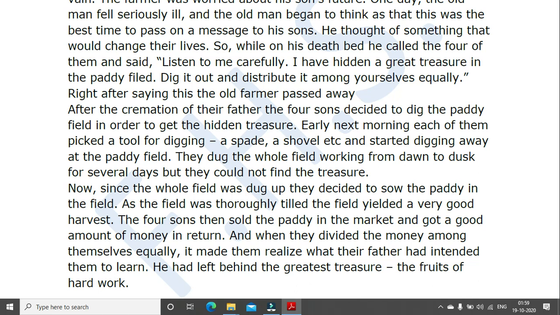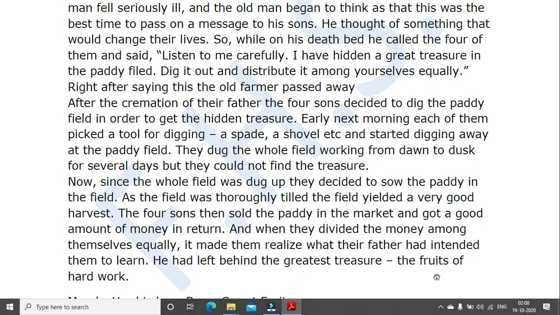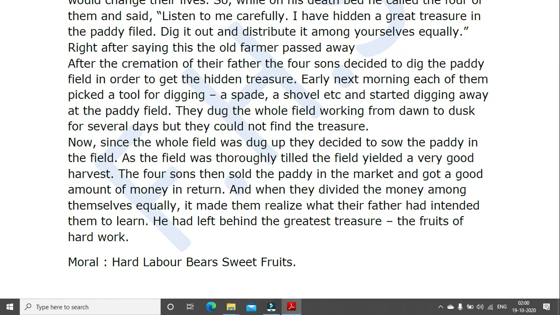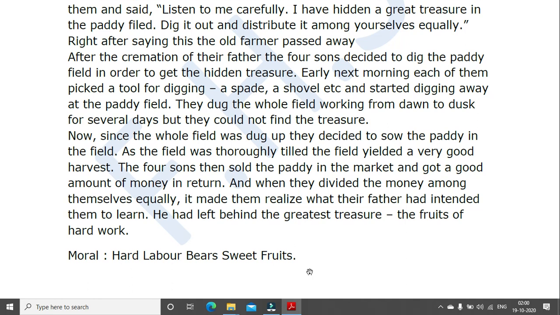And when they divided the money among themselves equally, it made them realize that their father had intended them to learn. He had left behind the greatest treasure, the fruits of hard work. So that's when they realize when you work hard, you get fruits of your labor, your hard work. Labor is physical work, okay? So in moral, hard labor bears sweet fruits.